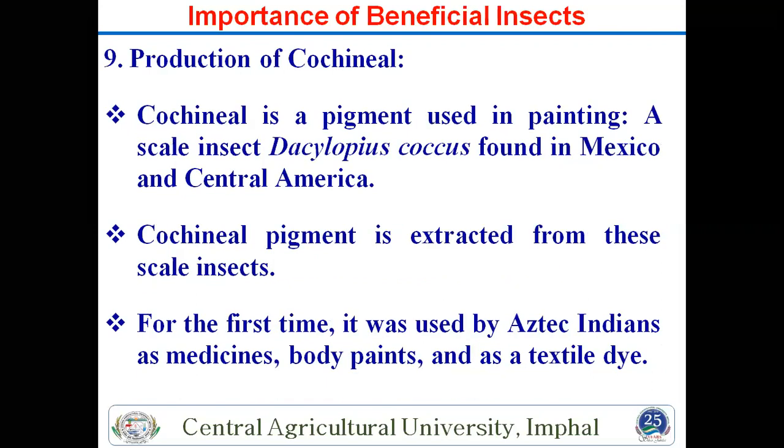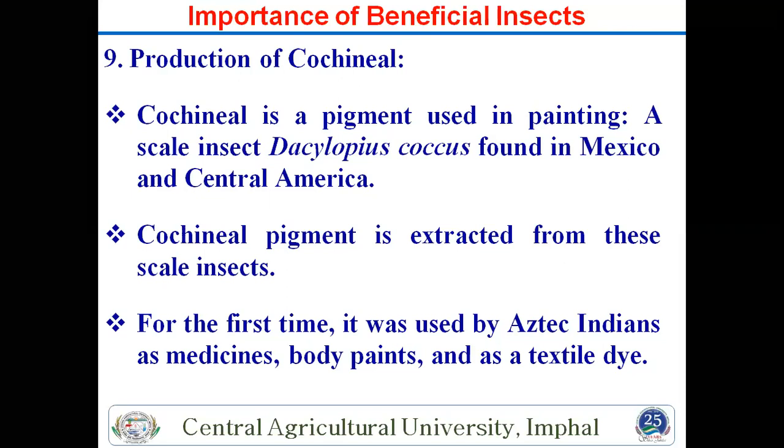Then another important character, number nine, production of cochineal. One cochineal insect produces red dye. This is also a natural color. It is not produced in India, but in America and other countries it is commercially available.